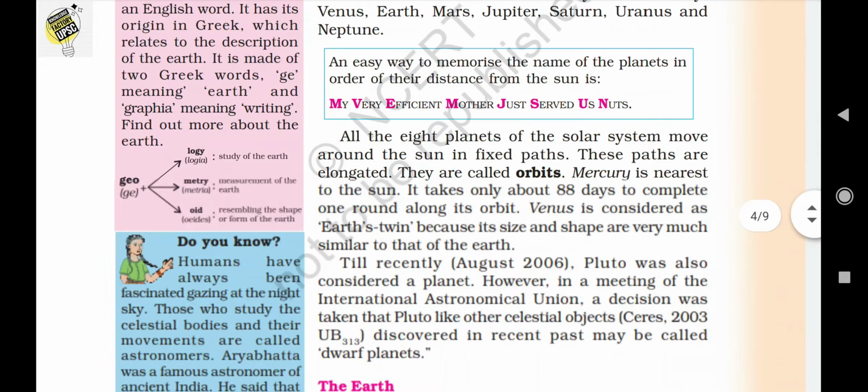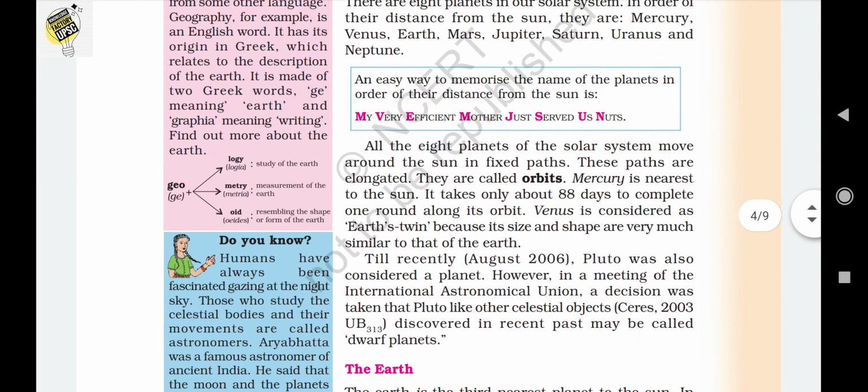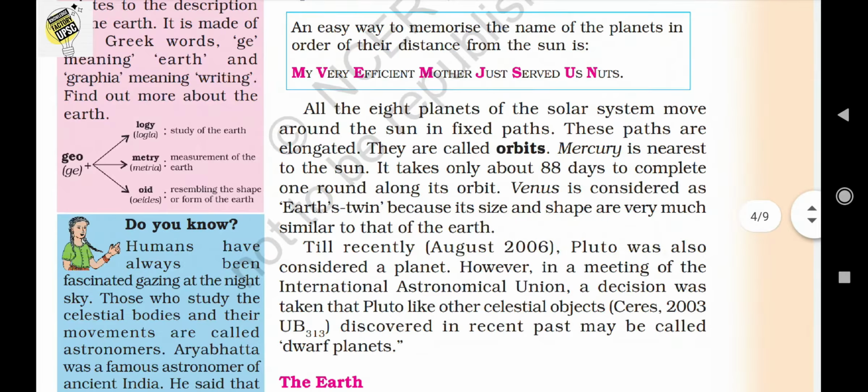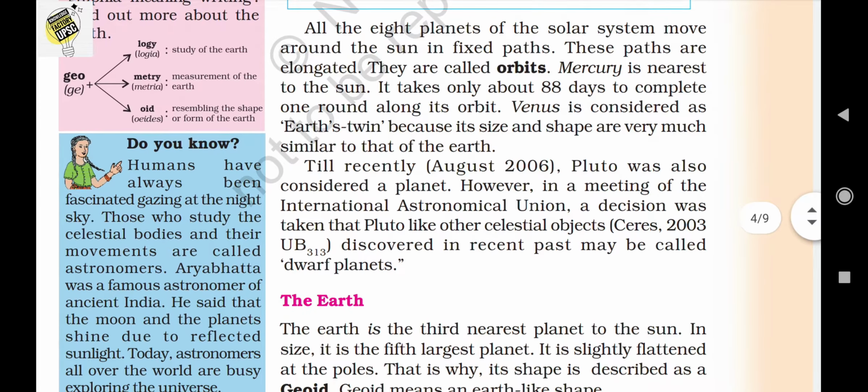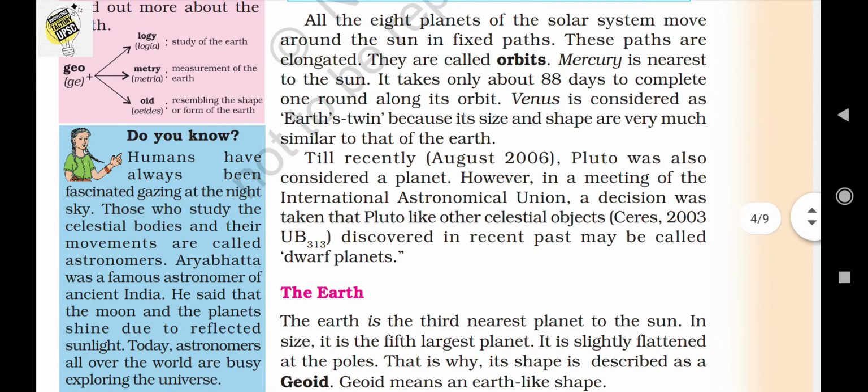Mercury is the nearest to the sun. So which is the planet nearest to the sun? Mercury is the nearest planet to the sun. It takes only about 88 days to complete a round along its orbit.